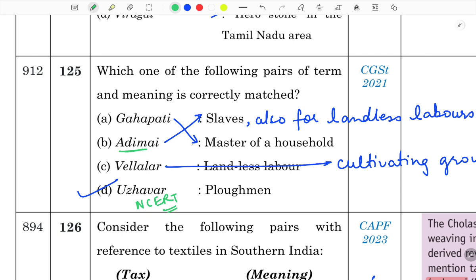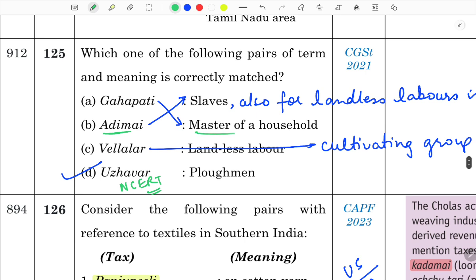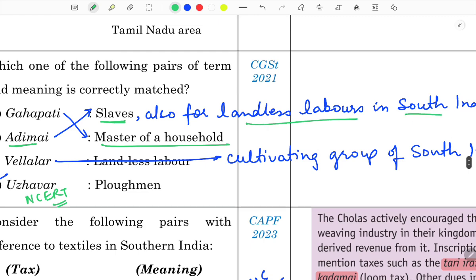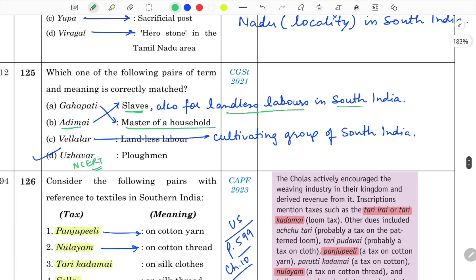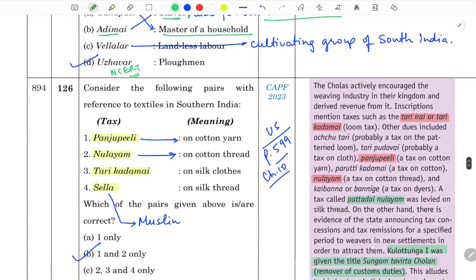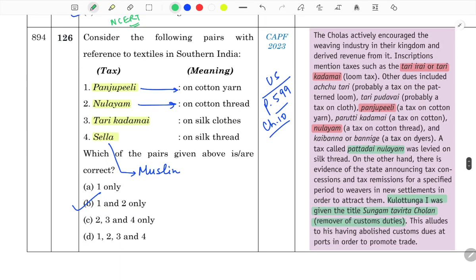Gahapati and Adimai, they reversed the write-up. Gahapati are the master of a household and Adimai were slaves. Adimai also known as the landless laborers in South India. And Villalar were the cultivating group of South India. Now see this last question of your glossary.